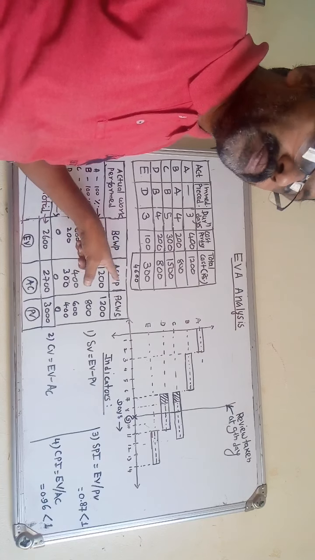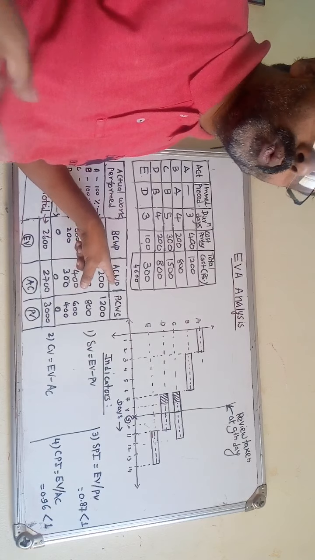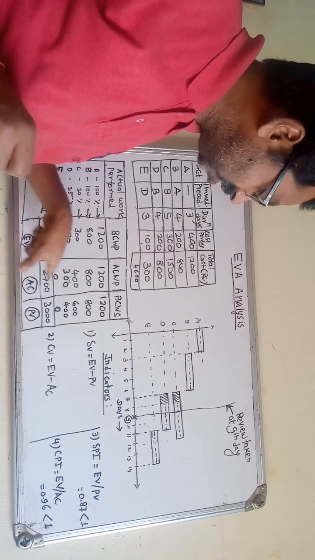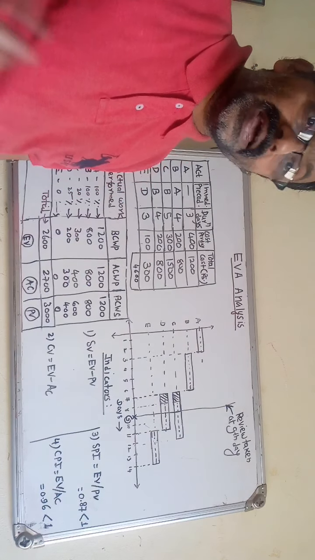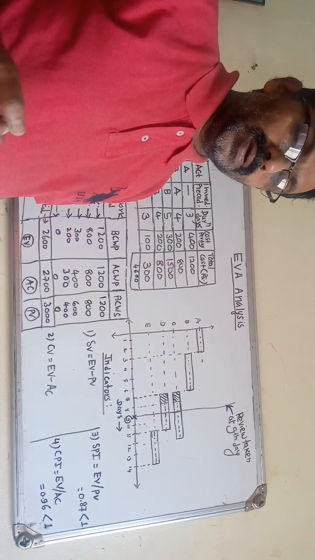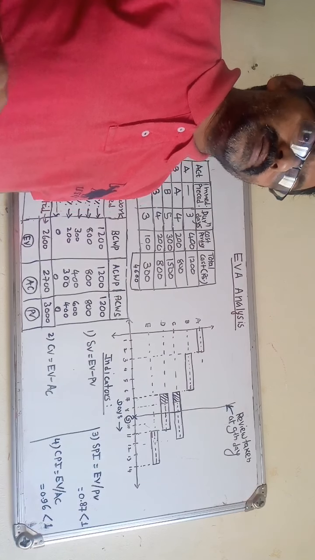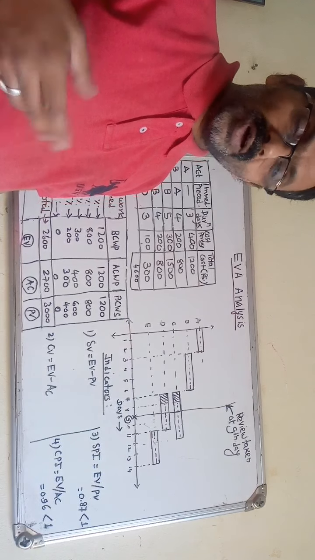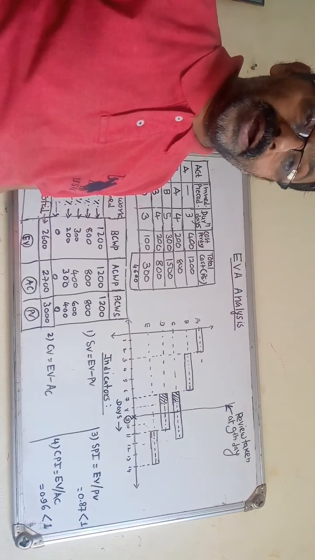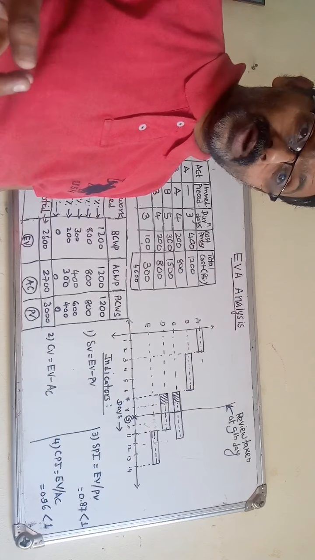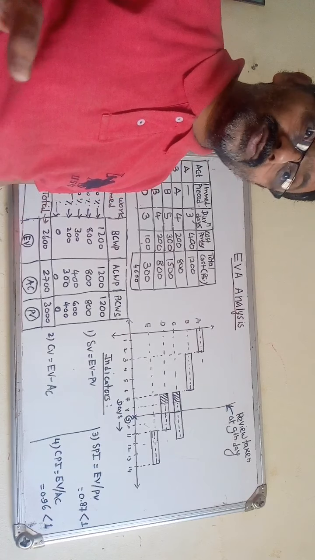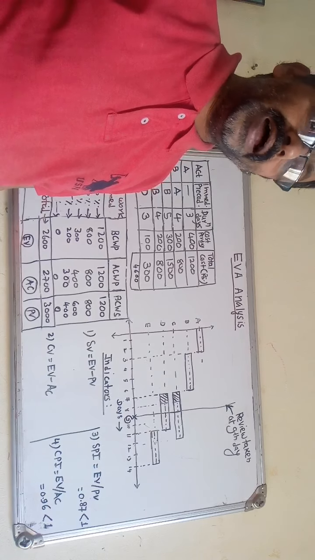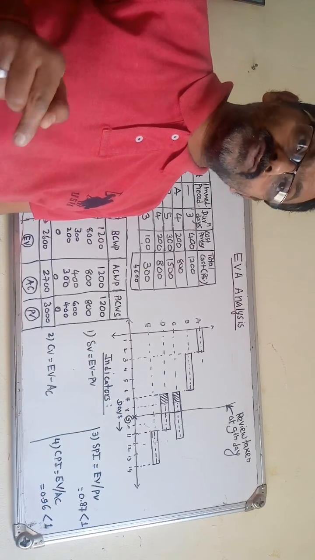For this actual cost, you have to consider the different costs: the cost of labor, cost of material, cost of equipment, and it may be the cost of subcontractors. All the costs we have to add up to find the actual cost of that particular work performed, and this is known as ACWP, right?